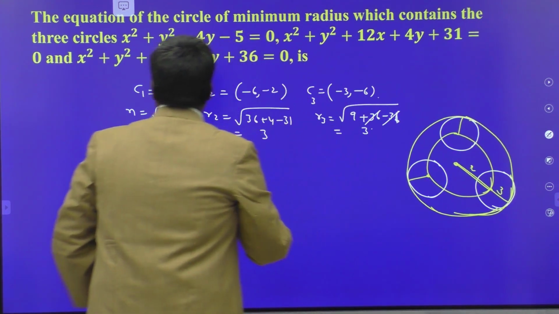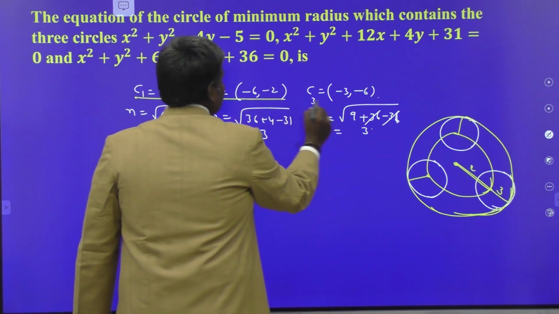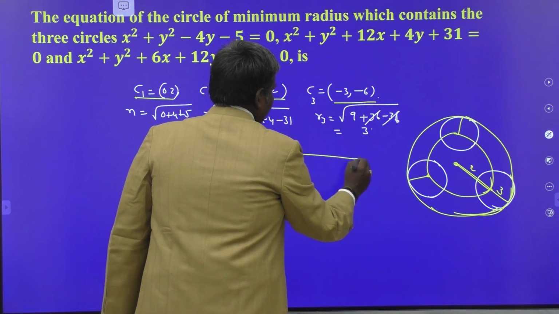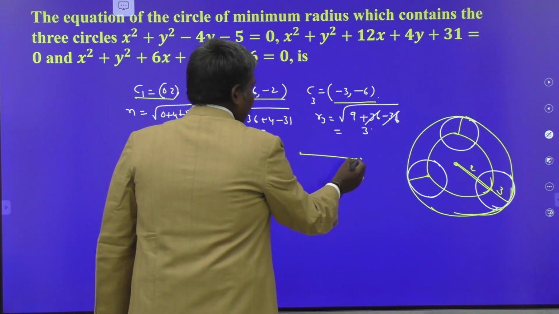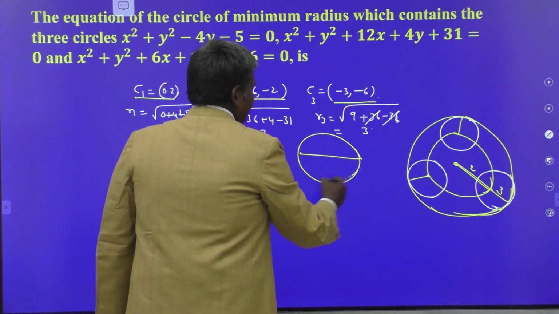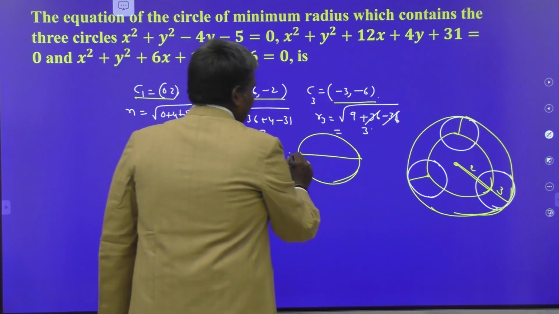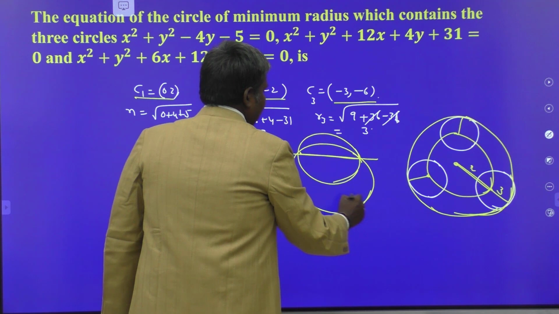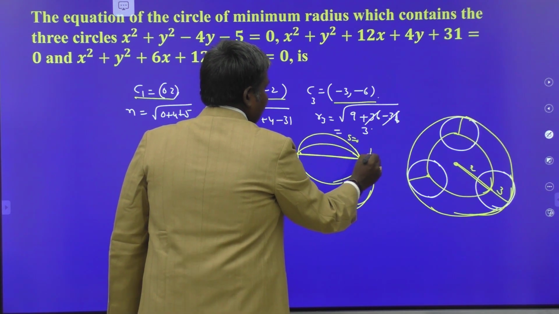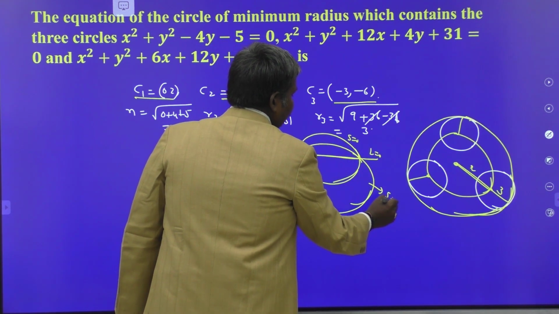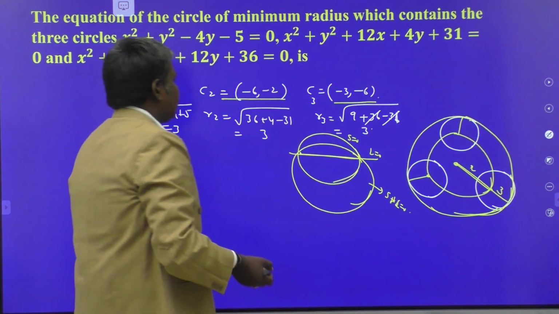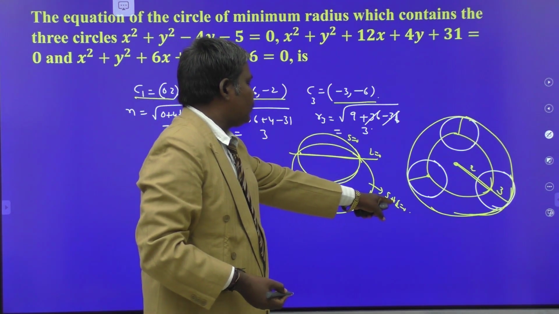So let us try to find the equation of the circle passing through these 3 points. What is the shortcut method? Out of 3 points, take any 2 points, find the equation of the circle with them as diameter, and write the line equation. We can write the equation of any circle passing through the point of intersection of S equal to 0 and L equal to 0 in the form, what, my dears? S plus lambda L is equal to 0. Substitute the third point itself, you get the value of lambda.